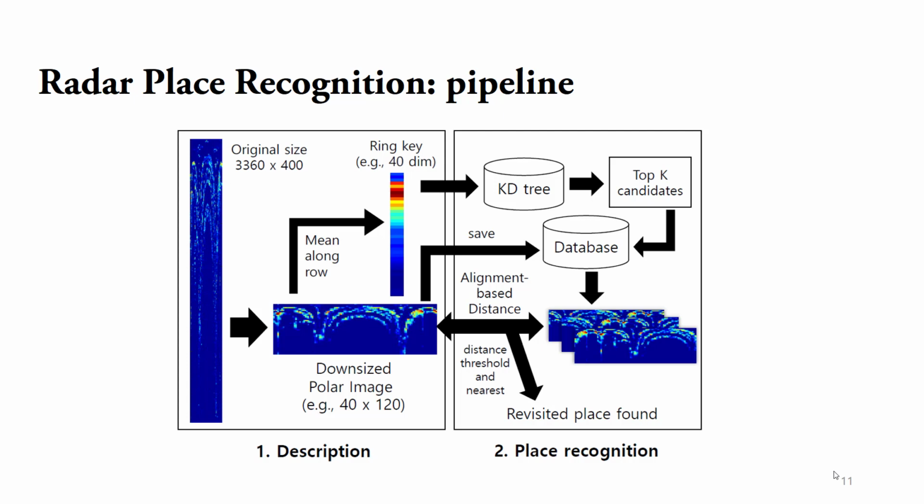We first downsized the original massive data into a small matrix with interpolation. Also, one thing is different from the original paper. We proposed to use average rather than L0 norm to make a ring key from the descriptor. Then the overall pipeline is almost the same as the original paper. For details of the method, please refer to our previous ICRA paper.